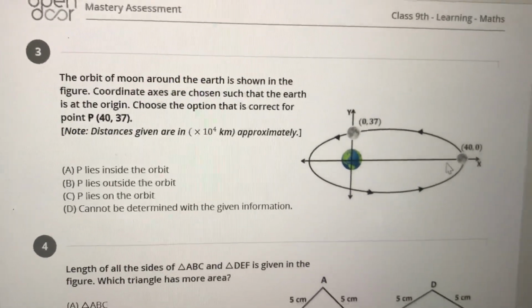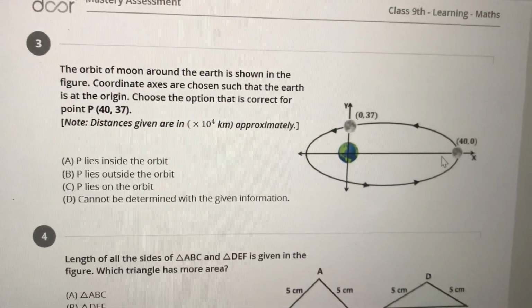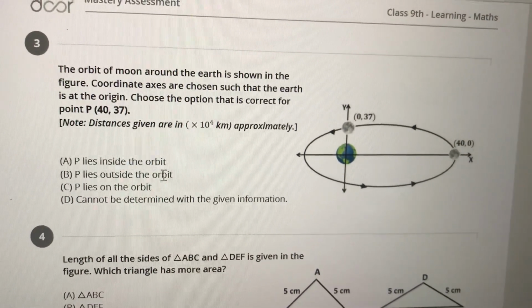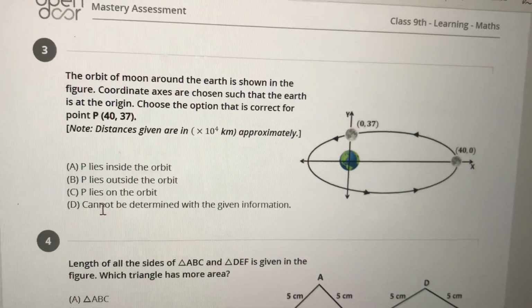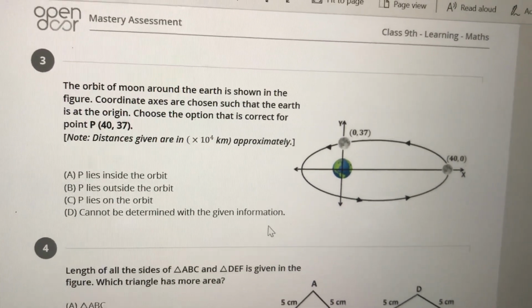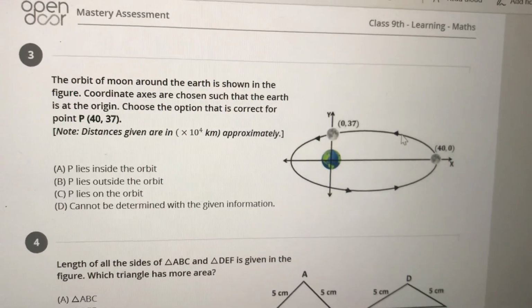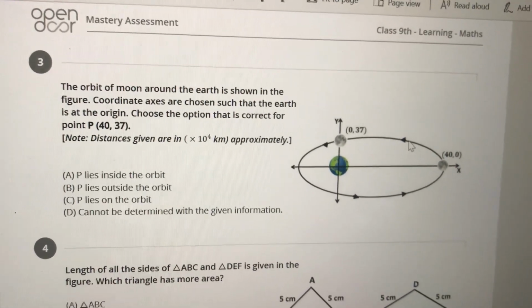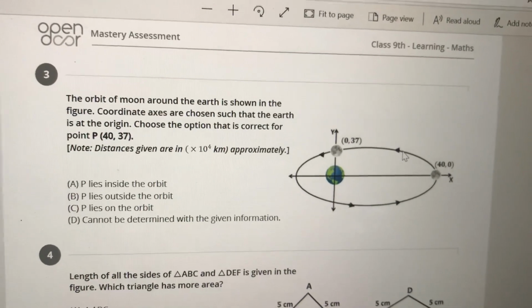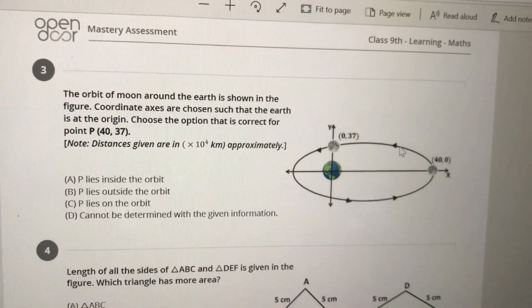It's a combination of physics and mathematics. There are 4 options. P lies outside the orbit, P lies inside the orbit, P lies on the orbit and cannot be determined with the given information. This question is from coordinate geometry and you have to solve this question. So similar question you can expect in your exam.